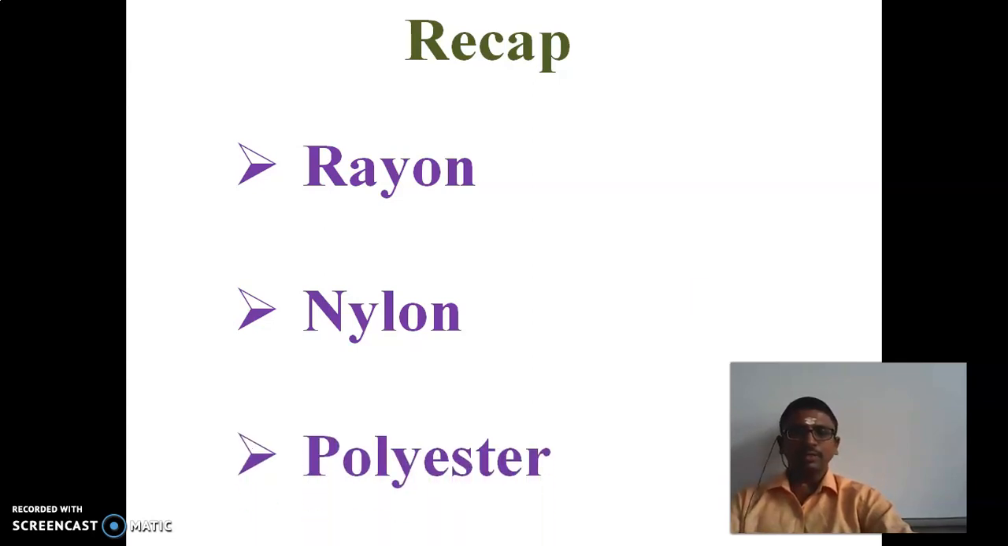And next polymer is polyester. So this polyester is also a synthetic fiber. The polyester compound is also prepared through condensation polymerization. The starting materials are ethylene glycol and terephthalic acid. So these are the two monomers used to prepare the polyester compound. We can call it terylene or Dacron or PET, that is polyethylene terephthalate.